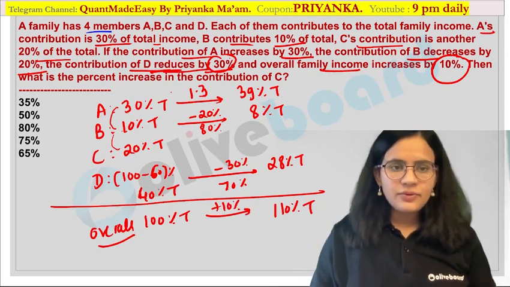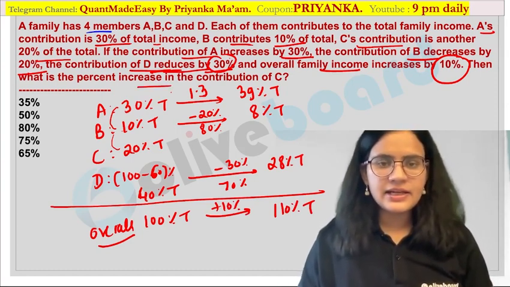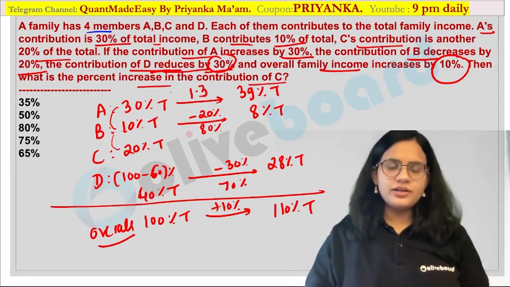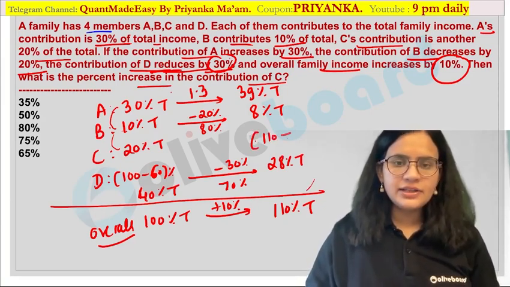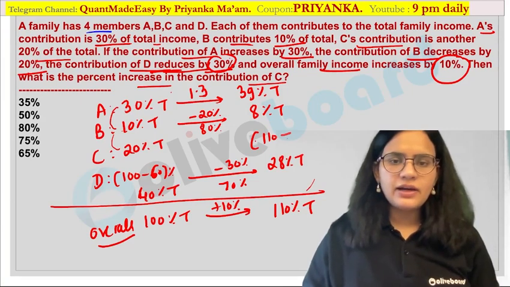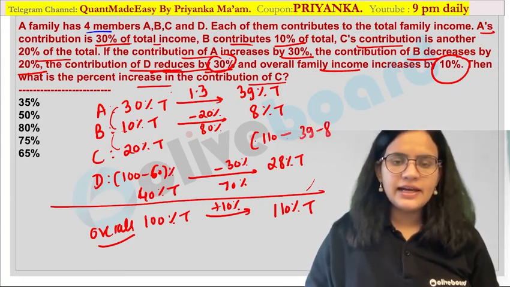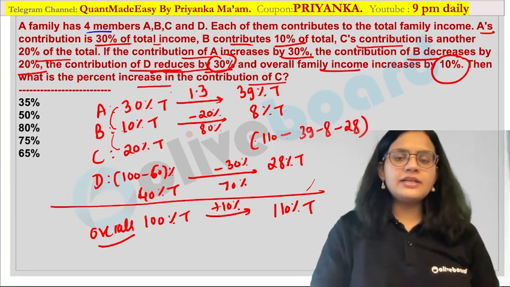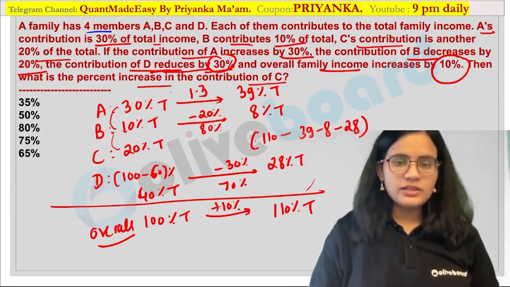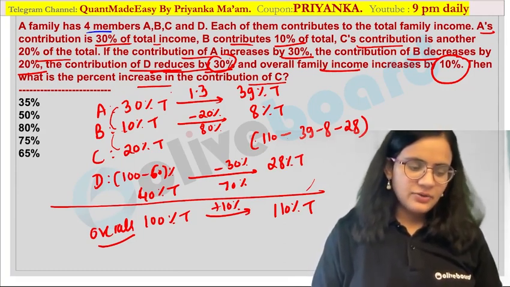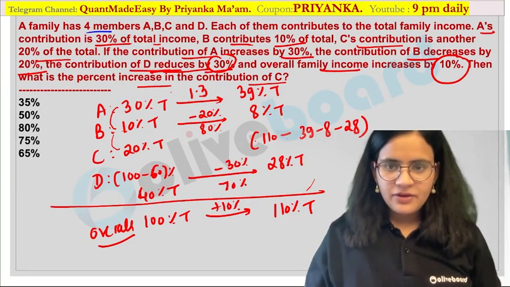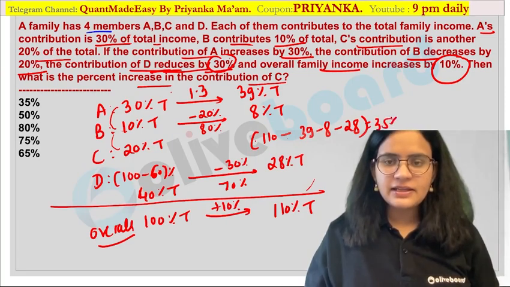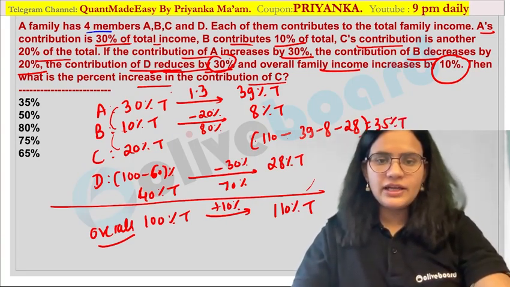So what is asked in your question? Calculate the percentage increase in the contribution of C. So now we are going back. How will you calculate C's value now? 110 is the total. Subtract the remaining values, so 39 minus 8 minus 28. That is what would be the new value corresponding to C. Are you guys getting my point? If you calculate this value, I think it is equal to 35%. It is nothing but 35% of T in this case.